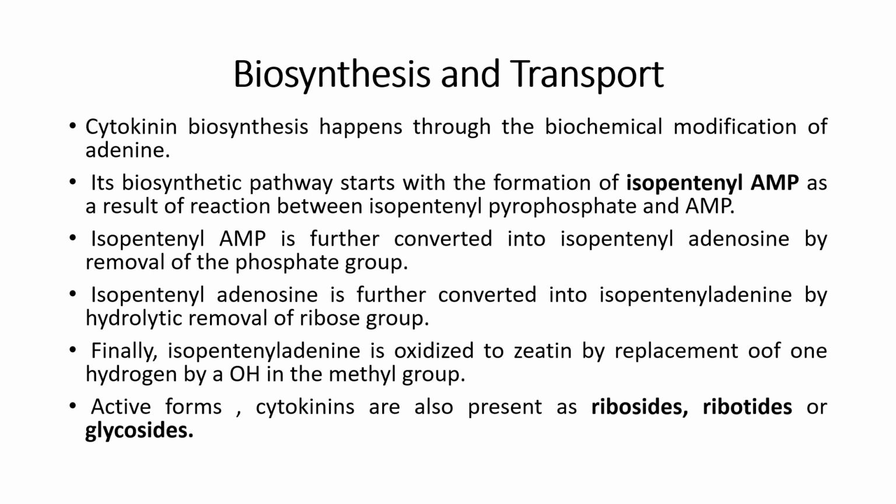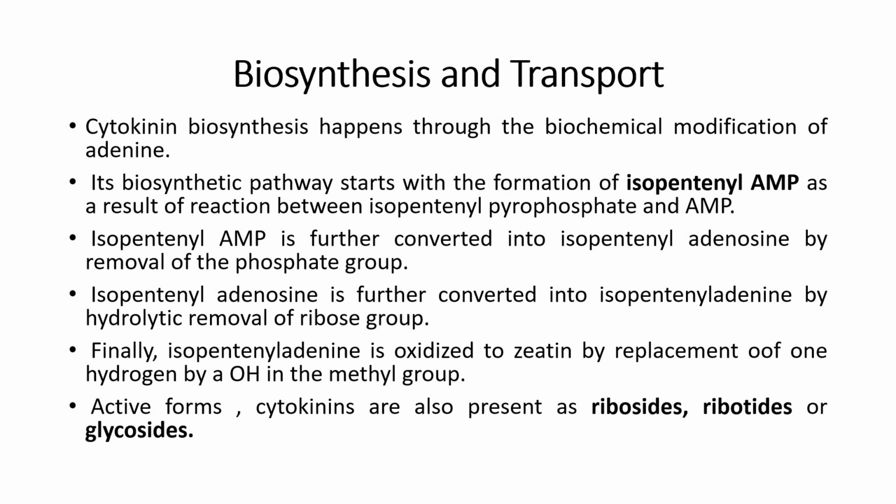Cytokinin biosynthesis happens through a biochemical modification of adenine. So basically naturally occurring cytokinins are adenines which possess either an isoprenoid or aromatic side chain at the N6 position. So in the structure slide the three structures of cytokinins are being shown.